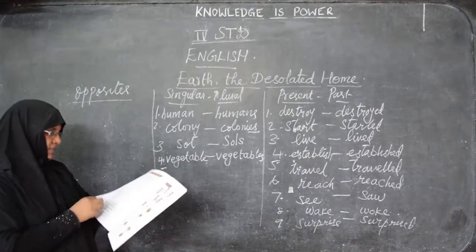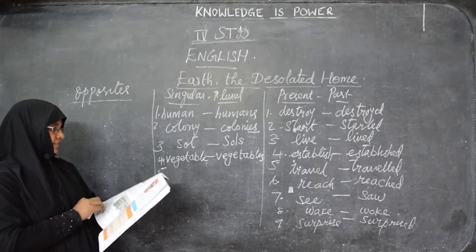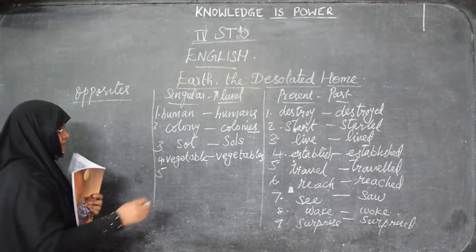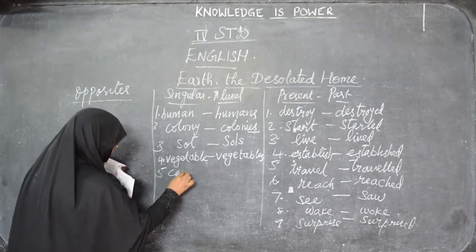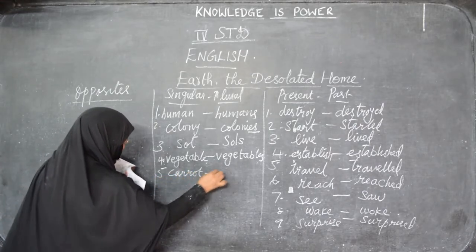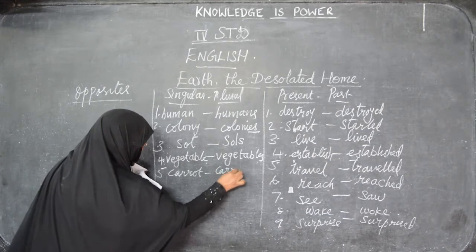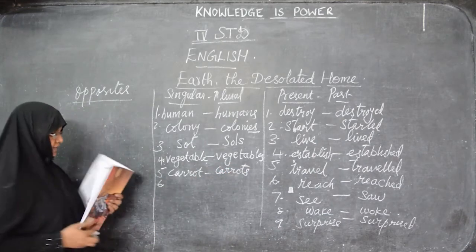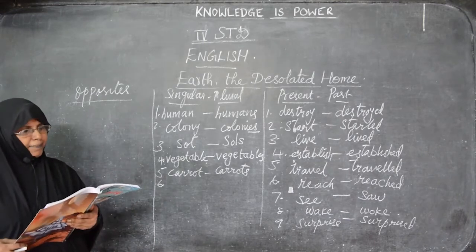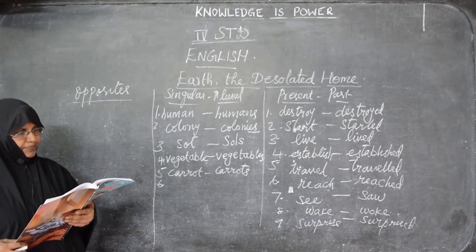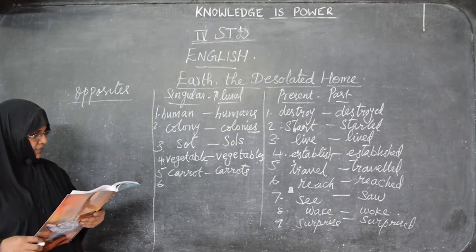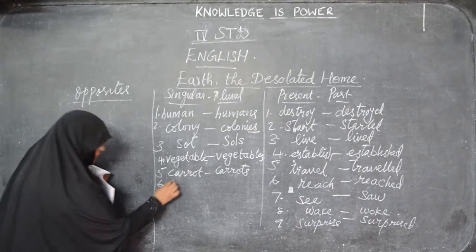Now next comes carrot. Carrot is singular. More than one means carrots. Yes, you have to add S. Then next comes fertilizer.